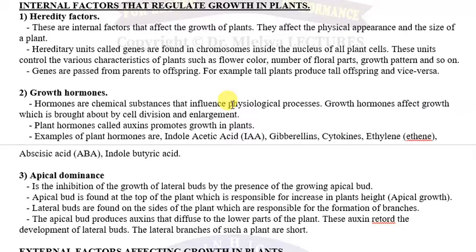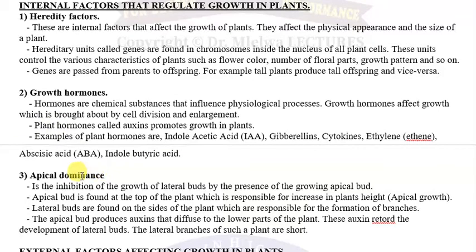So it's very important to know the function of these hormones, and I hope you have already studied them in Form 3 biology. So examples of plant hormones are indole acetic acid, ambayo ni one among the types of auxins ambayo ana stimulate growth. Gibberellins, cytokinins, ethene and abscisic acid. Pia tuna indole butyric acid, lakini abscisic acid huyu ana inhibit growth, ni tofauti na hao wengine. Most of these stimulate growth, but abscisic acid ana inhibit growth, ana work antagonistically.